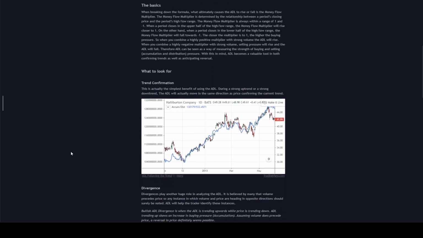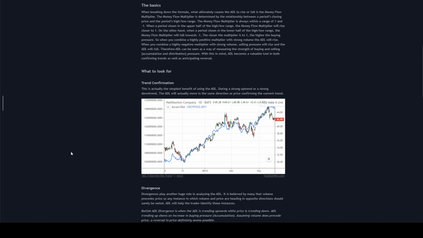So the basics of this indicator. When breaking down the formula, what ultimately causes the ADL to rise or fall is the money flow multiplier. The money flow multiplier is determined by the relationship between a period's closing price and the period's high-low range.